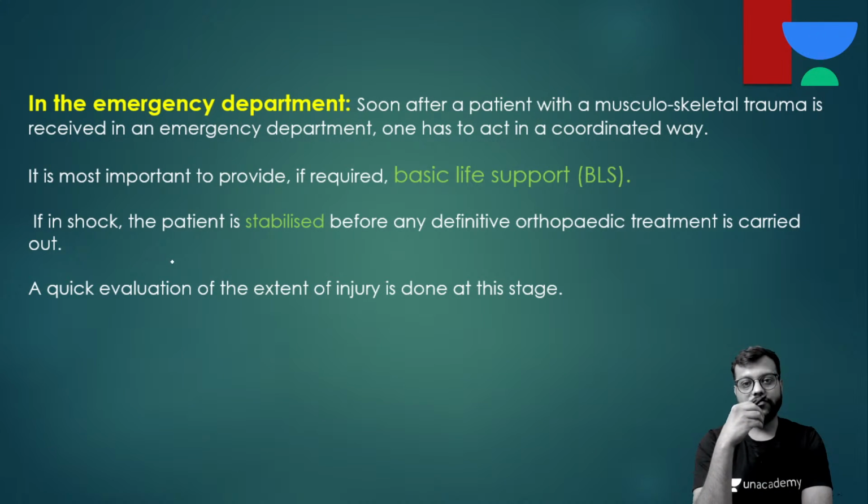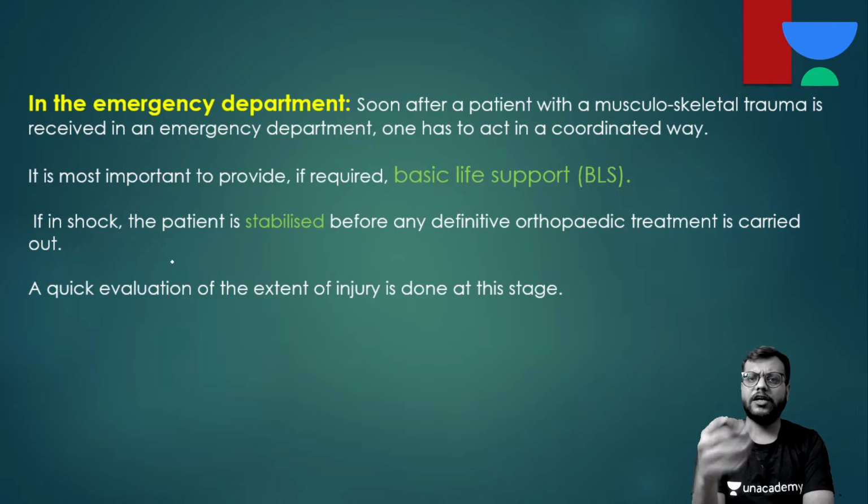Then if there is some fracture, you have to do the RICE thing, and first and foremost you have to assess the vessels and nerves. Generally, orthopedic injury never causes instant death or death within the emergency department. It is very rare, but if it is very compound with heavy bleeding and all, it can occur. But the majority of deaths from trauma occur due to head injury or abdominal injury or chest injury.